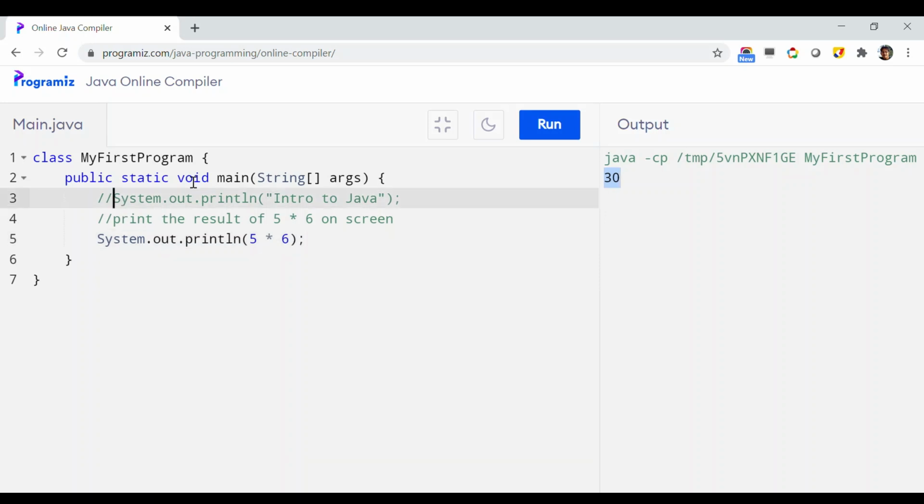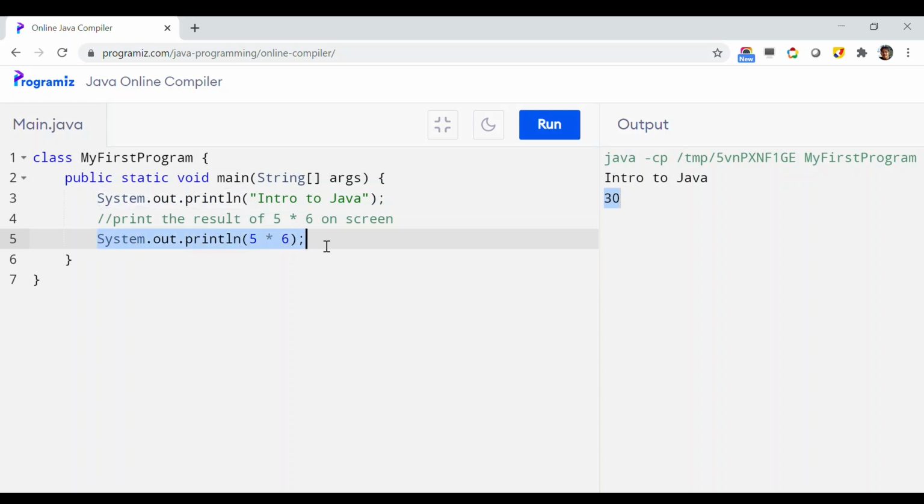Now, to illustrate the comment, if I remove this slash slash symbol from this line, that is System.out.println "Intro to Java", now there is no comment. I have uncommented it, so this is again part of the program. Let us see whether it prints "Intro to Java" as well as 30. Both should be printed now. Let us run it, and as we can see, first "Intro to Java" has been printed because of this line of code, and then 30 has been printed because of this line of code.